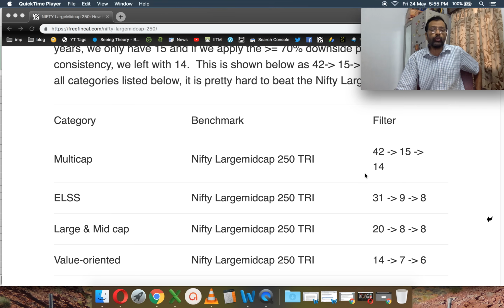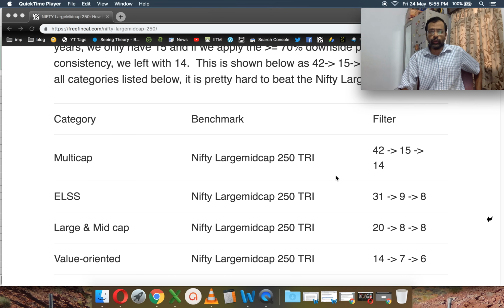So the question is how to replicate this. Even if there is such an index available, there will be 250 stocks in this index, and I had recently shown that even large cap stocks in the NSE are not liquid when it comes to large transactions. So for a fund manager to keep the tracking error low for a 250 stock index, it will be quite a job. So even if there is such an index, I think using Nifty 50 and Nifty Next 50 would be a better choice for investors to manage this fund.